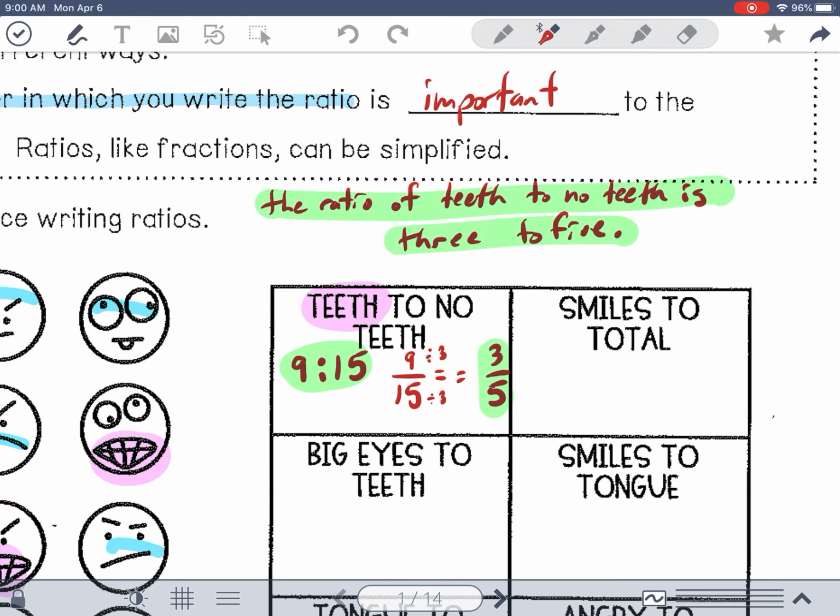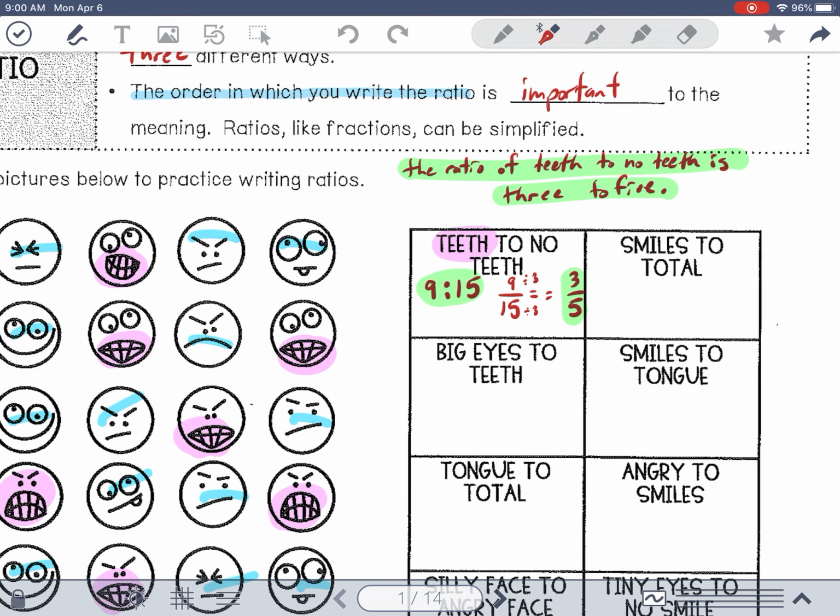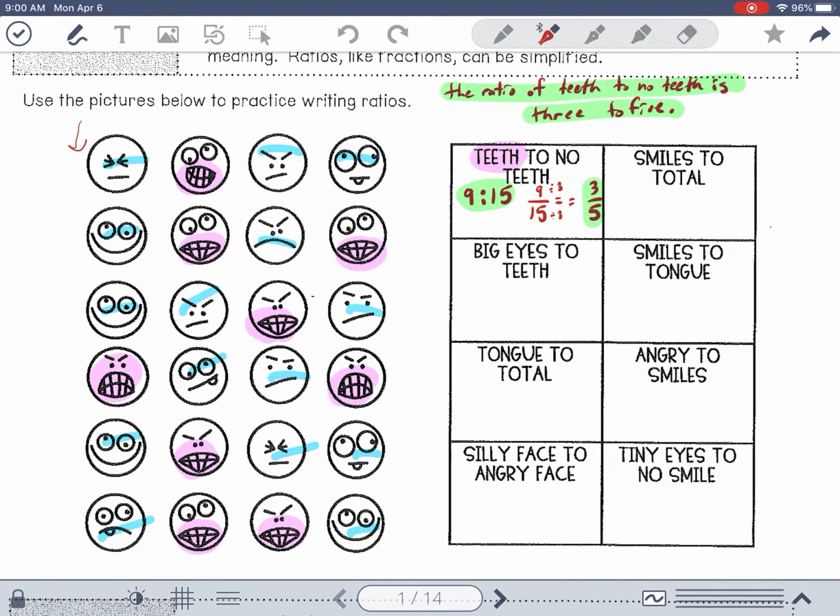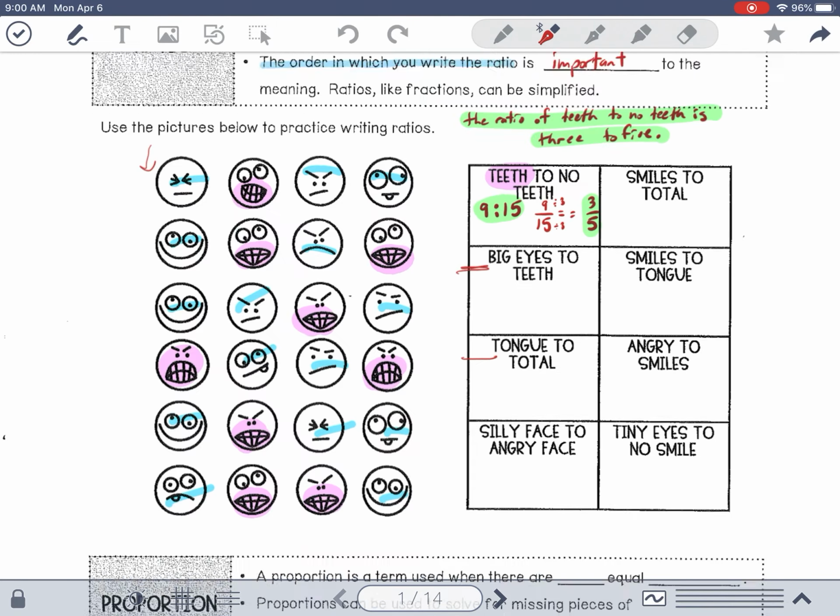Okay, a ratio compares 2 numbers. In this case, we're going teeth to no teeth. All right, and so you can look at each one of these. We've got big eyes to teeth, comparing a tongue to the total. So you're still looking at 2 numbers, but you're just comparing different numbers, okay? All right, so that's looking at the ratios.